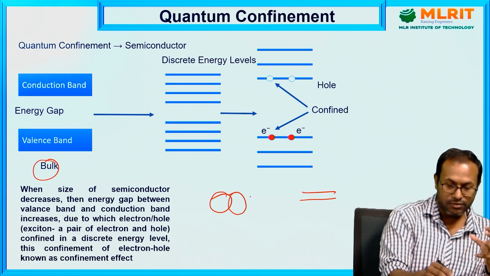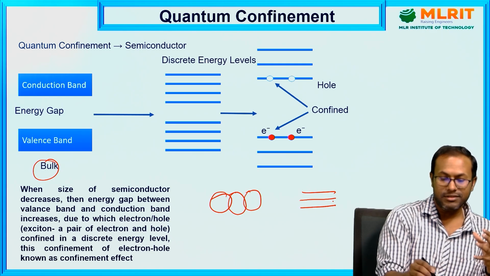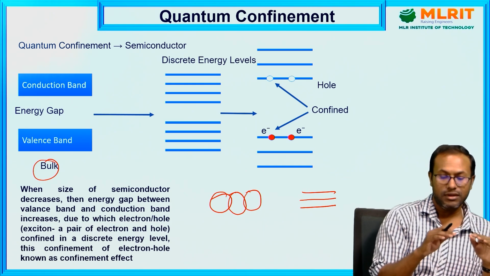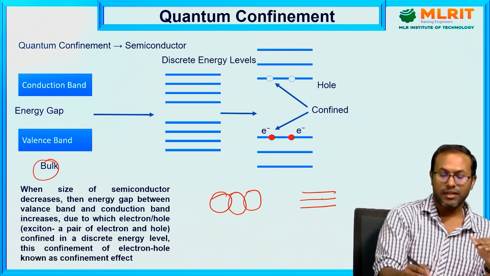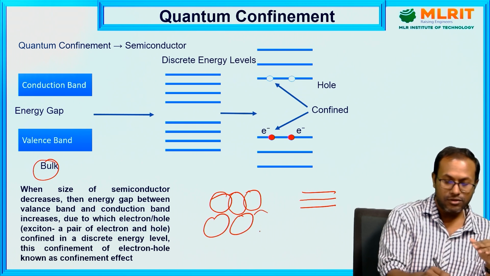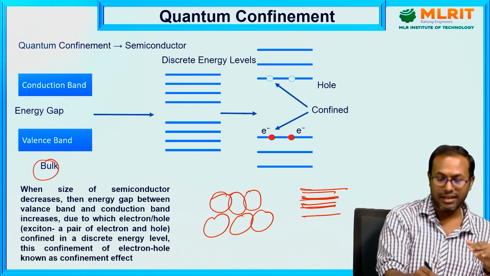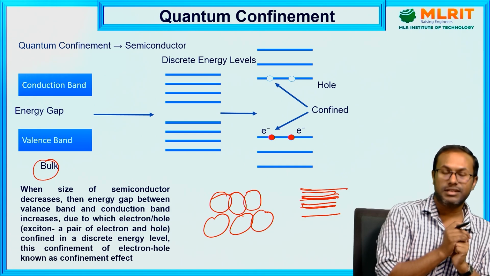So if we come to more numbers of atoms, if we increase the number of atoms, the energy levels having the same or closely similar energy values are almost very close to each other. If we increase the number of atoms, those levels are very close and make a band. We know about this. This is a classical approach to the formation of a band, right? So in this way, the valence band and conduction band are formed.